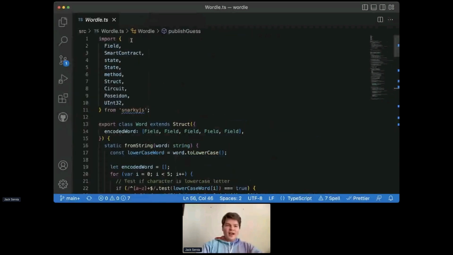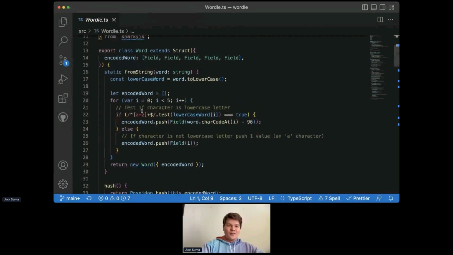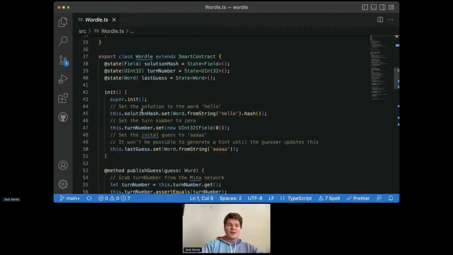So first things first, we import all of our stuff from SnarkyJS. That's pretty normal. And then I'm actually going to scroll down past this and jump to the smart contract part. And we'll explain what the anatomy of a smart contract looks like. So what we do is we extend SmartContract into a new class Wordle. And then generally we define our state up here. This state decorator basically tells SnarkyJS, hey, these are variables that should be stored on chain, and we should be able to update them.